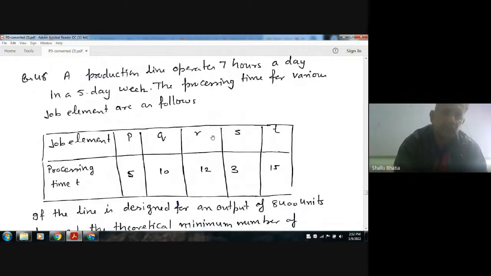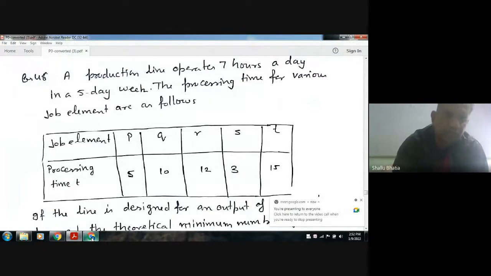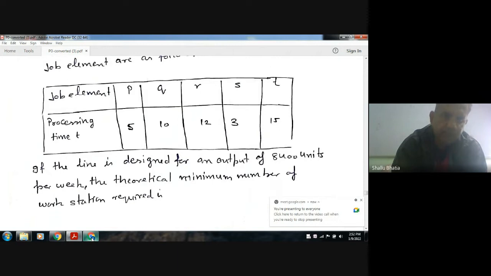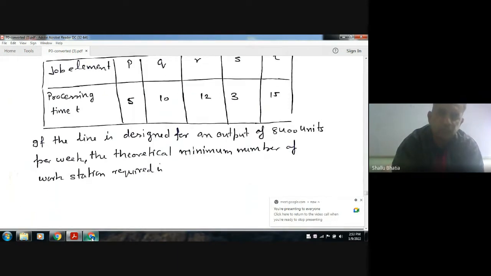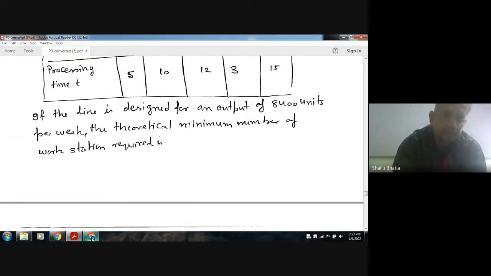A production line operates 7 hours a day in a 5-day week. The processing time for various job elements are as follows. Job elements P, Q, R, S, T, the processing times are 5, 10, 12, 3, and 15. If the line is designed for an output of 840 units per week, the theoretical minimum number of workstations required is? Okay. So the line is designed for an output.